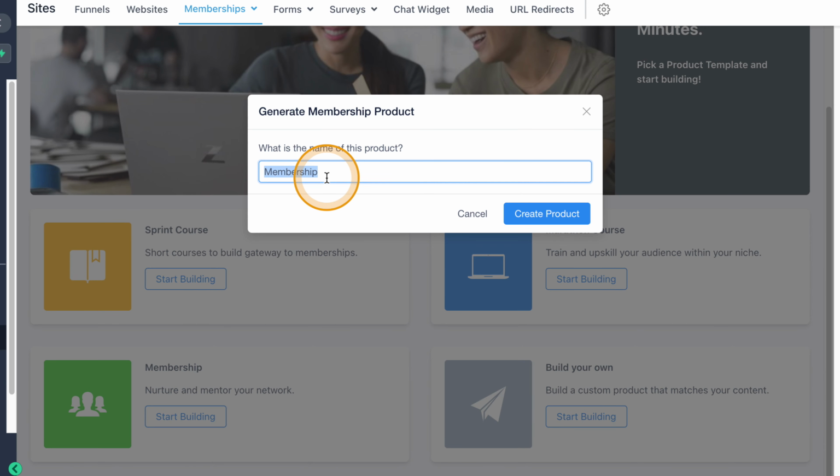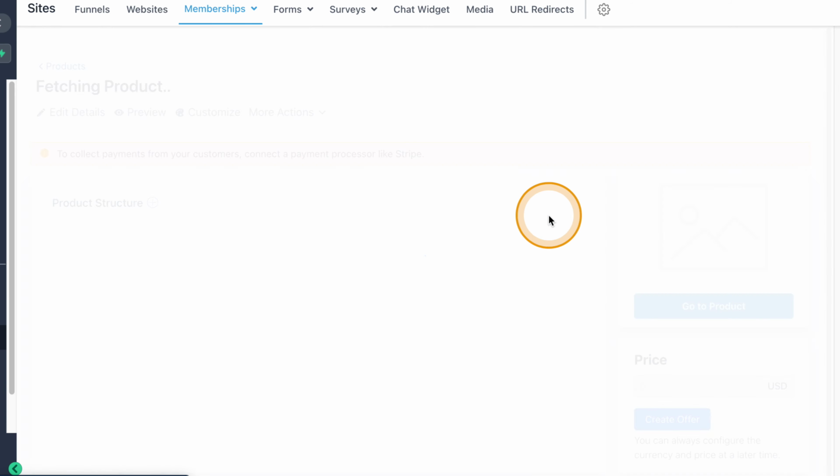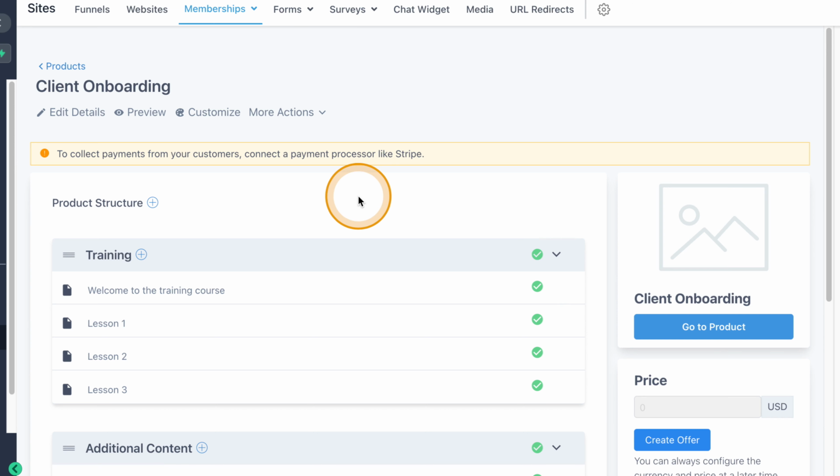We're going to call this client onboarding and hit create product. It's a great little template because inside here it prompts us on things that we might need to do. For example, I still need to connect a payment processor like Stripe or PayPal into my system so that I can actually collect payments from these people.